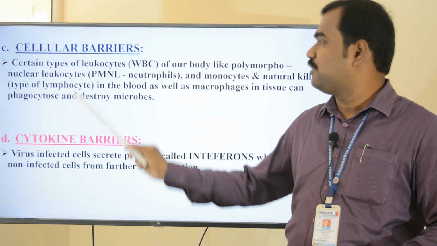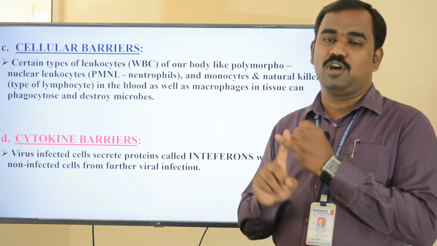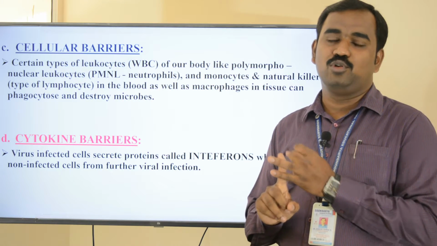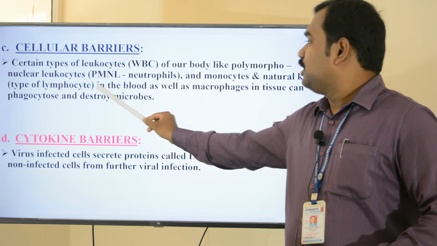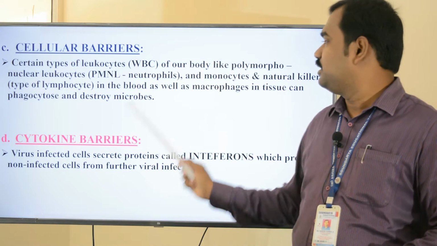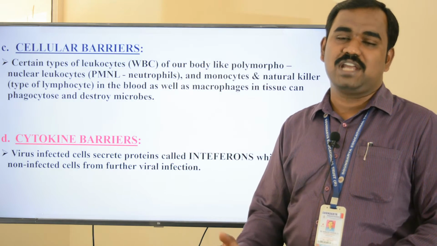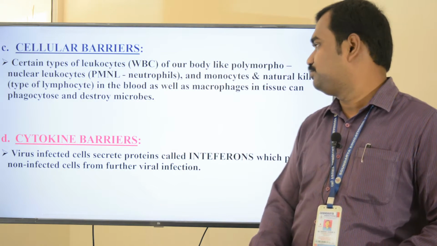There are certain types of leukocytes present in WBC, like polymorphonuclear leukocytes, neutrophils, and natural killer cells, which are a type of lymphocyte. Macrophages, which are present in tissue, can phagocytose and destroy the microbes.